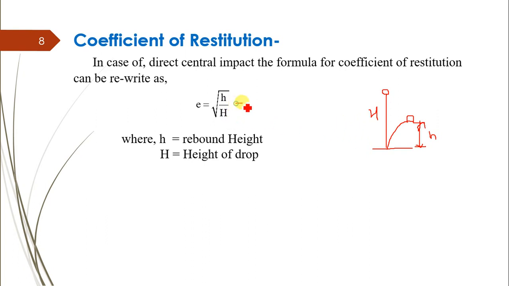Now in this case we know e is equal to velocity of separation divided by velocity of approach. Here the velocity is determined as under root of 2gh. This formula is derived by considering the potential energy or the kinetic energy. Considering body 1 and body 2, we know v square equals u square minus 2gh.